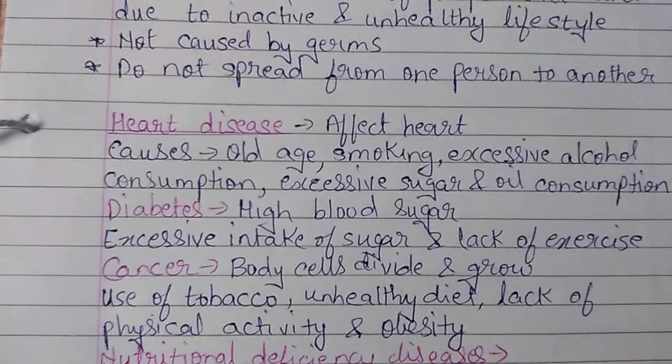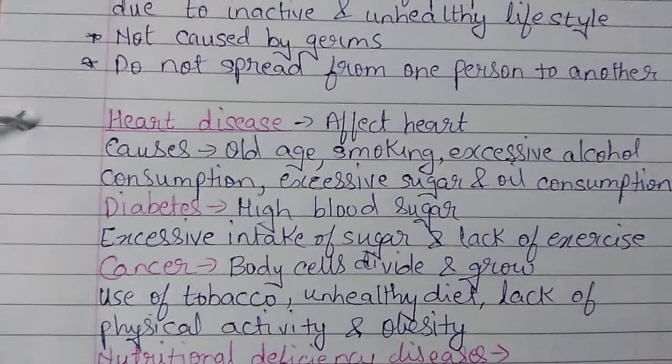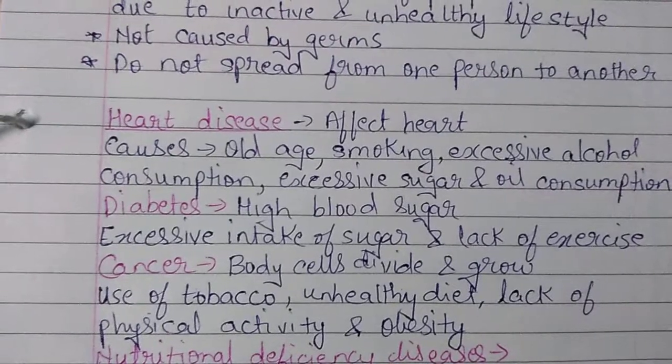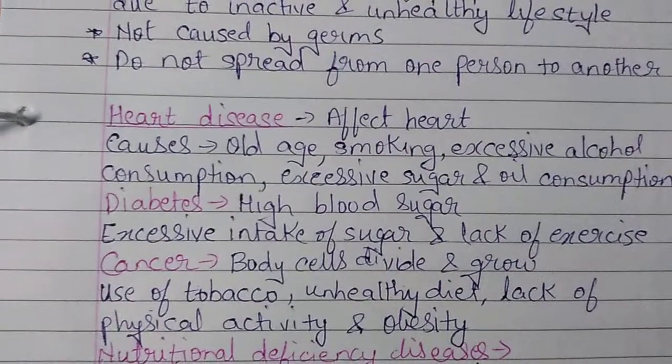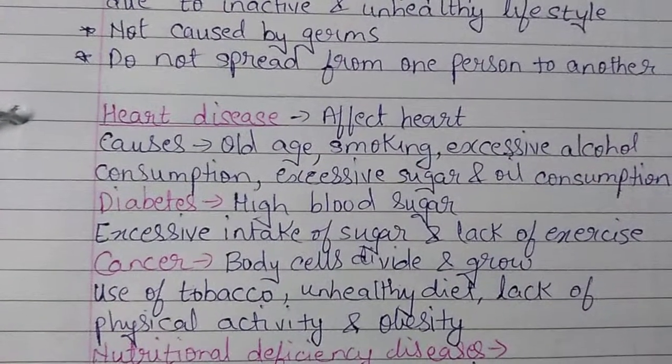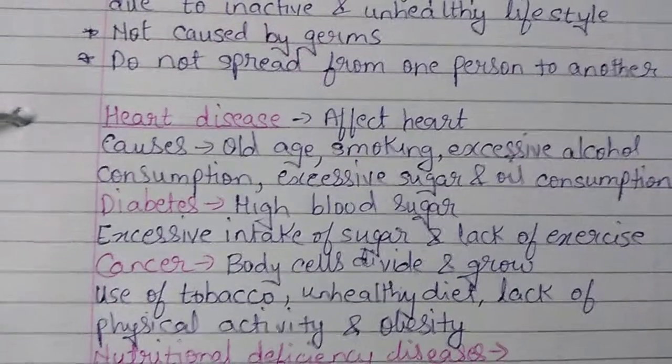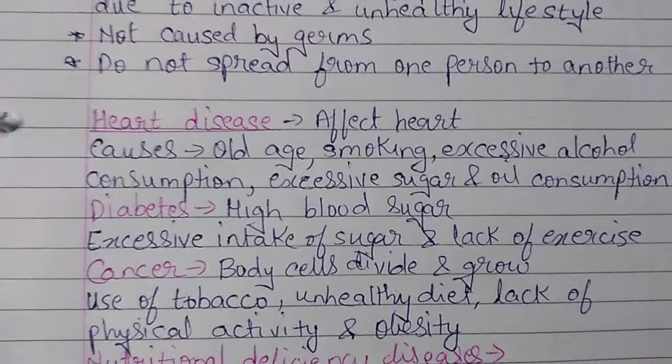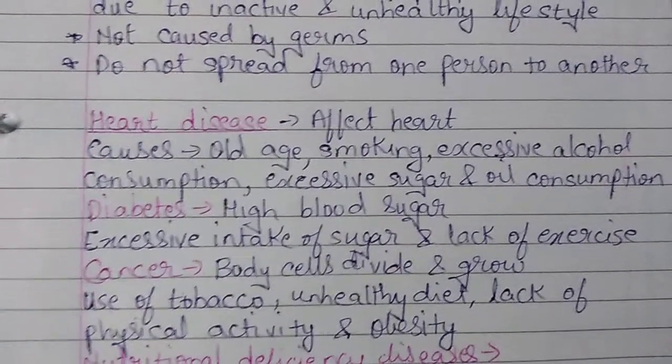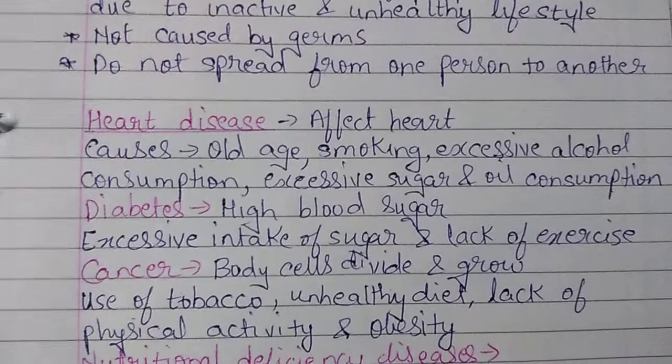But if there are some cells which are not required by the body and still they grow without any control, they form tumors. Now these tumors invade different parts of the body and start to damage them.